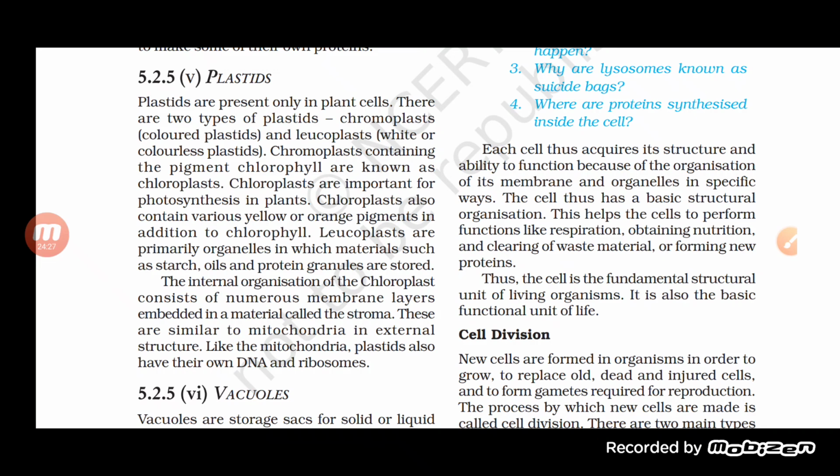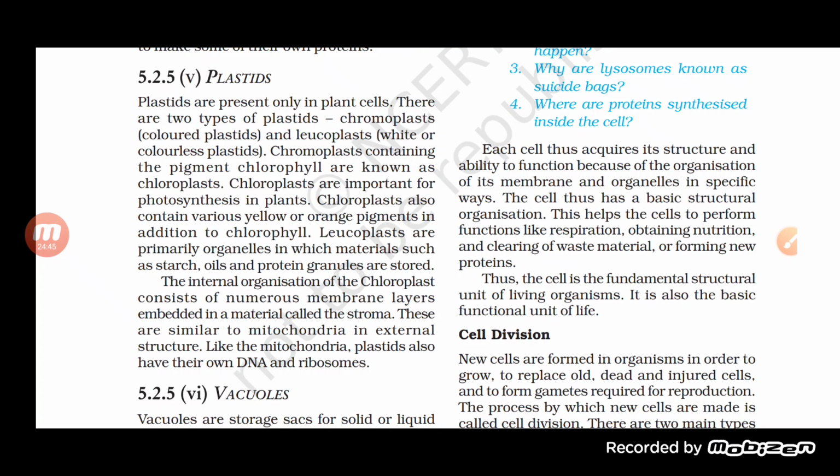So it helps in storing starch, oil, as well as protein granules.